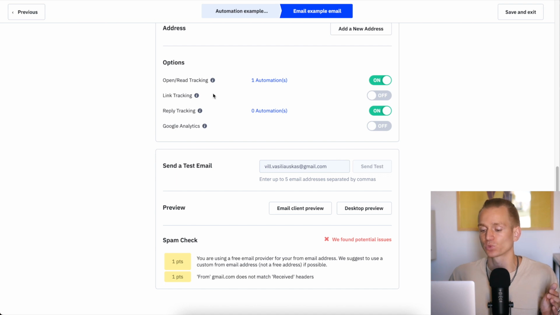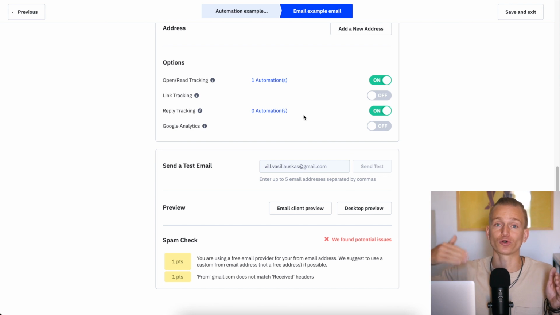One also very important thing when it comes to ActiveCampaign, and this depends whether it's important for your own business, is reply tracking. So when you send out your email campaigns, you can set it up that when someone replies to your emails, you can automatically put them in a different automation. Let's say you send out some cold emails, perhaps 1, 2, 3 of them, and you don't want to keep sending these emails if someone already replied. With ActiveCampaign, you can set it up to do that, and all of the other email marketing softwares don't allow you to do this.